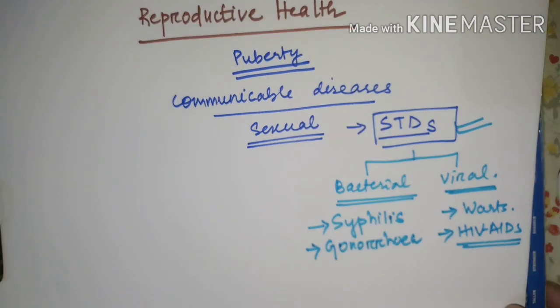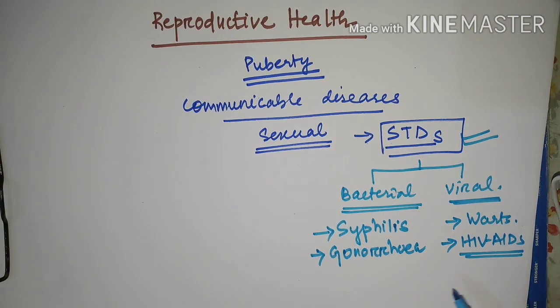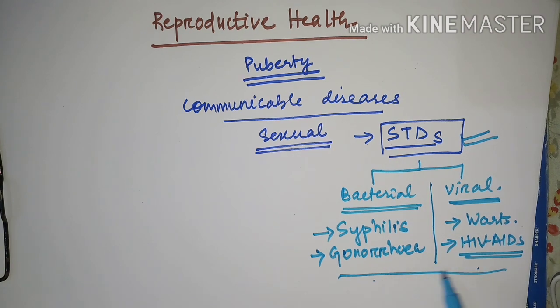These are the various diseases which occur if there is no proper care of hygiene during sexual intercourse, and that is why these diseases are transferred from an infected person to a healthy person during sexual intercourse. These are the various diseases, and they are divided into two types in NCERT. So this is all about the diseases. Now, how do we overcome these diseases?